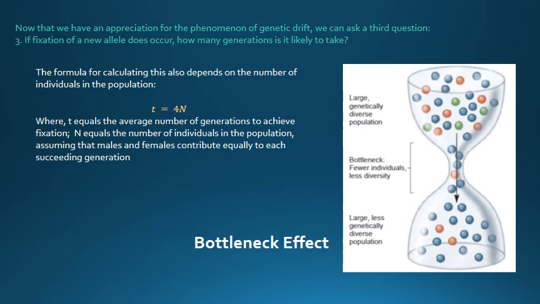The bottleneck effect is how a change in population size may influence genetic drift. In nature, a population can be reduced dramatically in size by events such as earthquake, flood, drought, or human destruction of habitat. Such events may randomly eliminate most of the members of the population without regard to genetic composition.